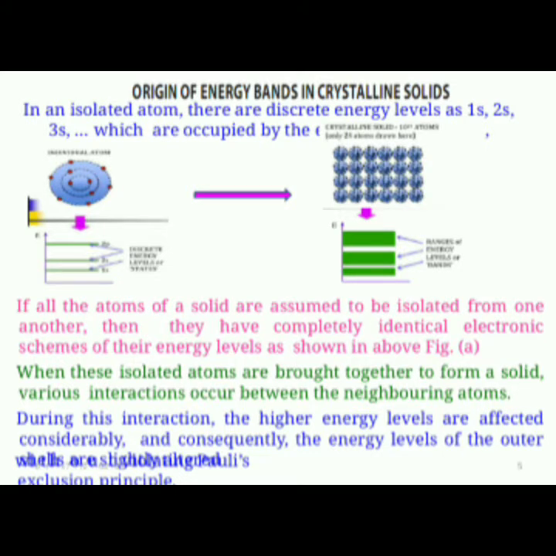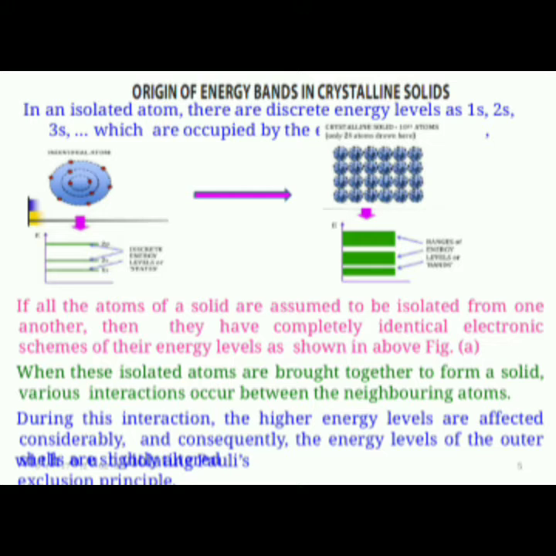Semiconductors are crystalline solids. Here we have energy levels as 1s, 2s, 3s and so on, which are occupied by the electrons. These energy levels are present in a single atom, but when one atom is taken, there will be a single energy level. But when several atoms are combined, they form an interactive system. Then the energy levels split into n energy levels.